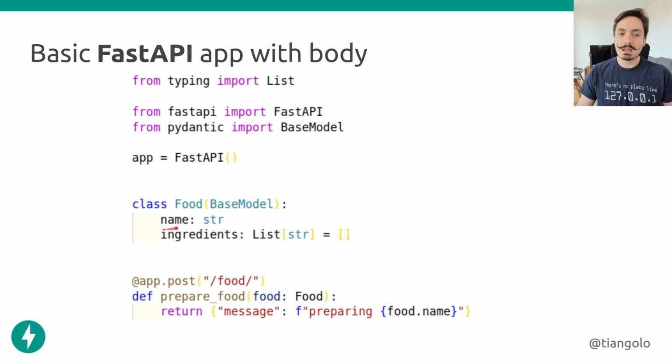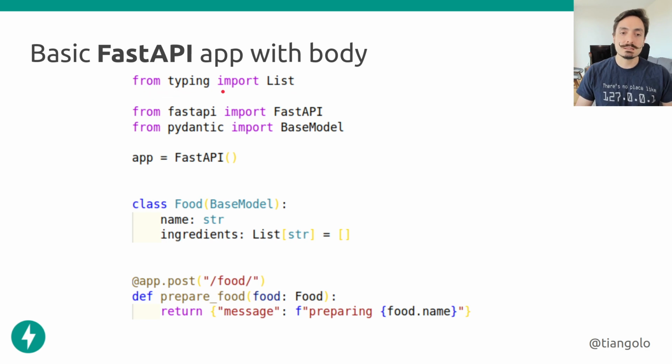So now we're saying, hey, I want to receive a model. In this case, this will be interpreted as a JSON body payload that will have a name that is a string, and will have an ingredients field that is a list of strings. Again, this is the standard way that you will declare lists in Python. And this list comes from typing. So you will import from typing, import List. Typing is part of the standard library in Python.